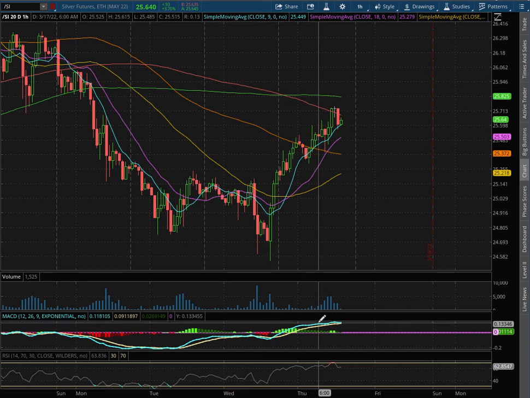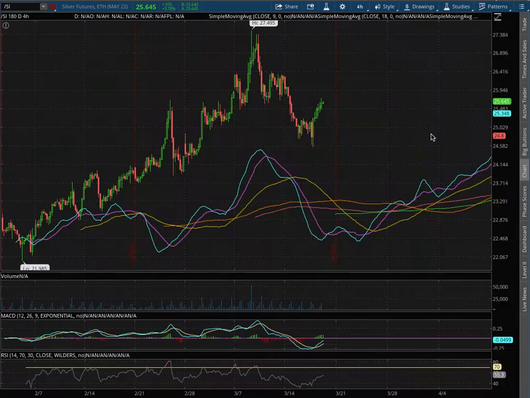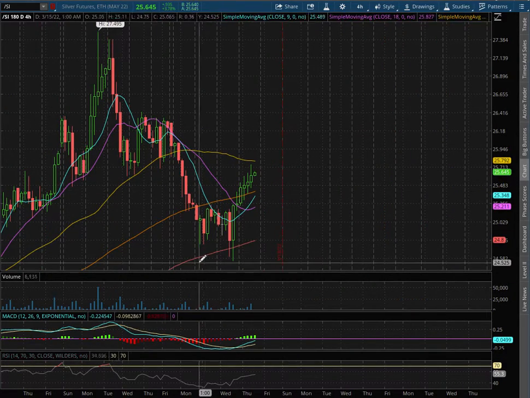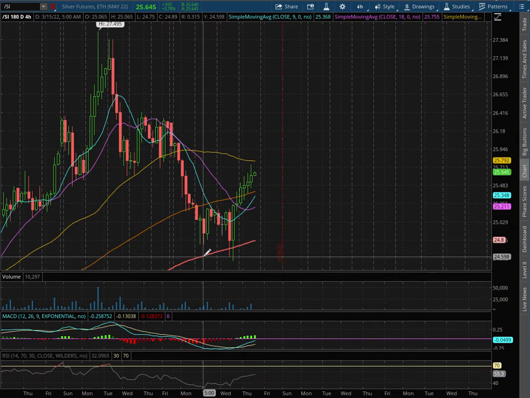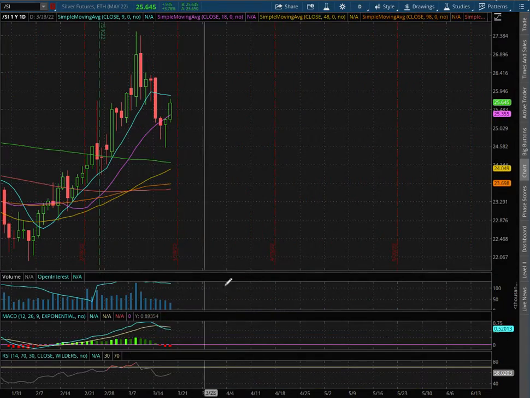We are in positive MACD. We're slightly off of overbought levels with the RSI. As with the 4-hour chart, we're about to approach positive MACD. We did bounce right off the 150 moving average, this red line at a price of $24.80. As with the daily chart, we remain in positive MACD.